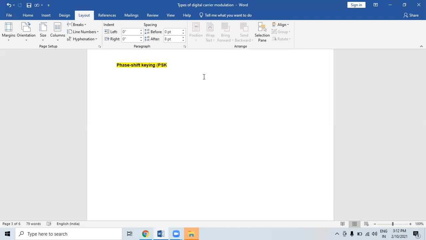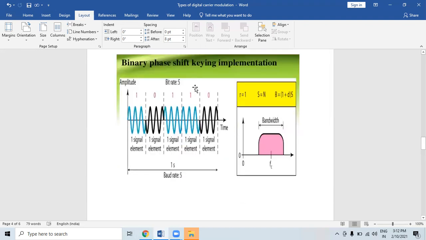This requires the receiver to be able to compare the phase of the received signal to a reference signal. Here the binary phase shift key implementation is there. Binary phase shift key is a method of digital communication in which the phase of the transmitted signal is varied to convey information.